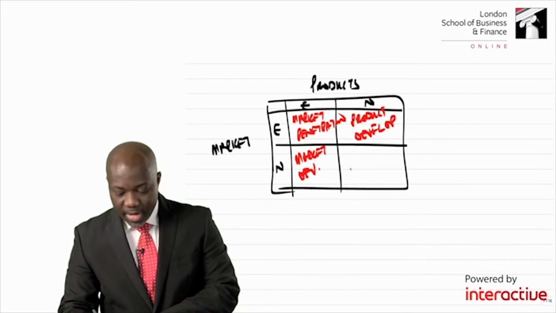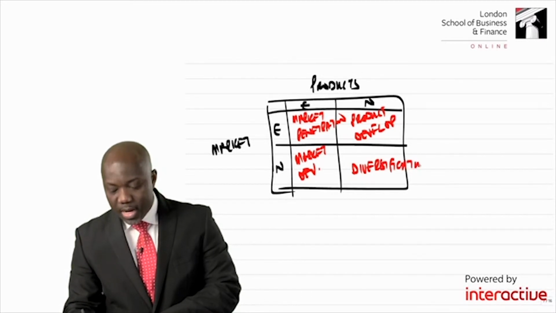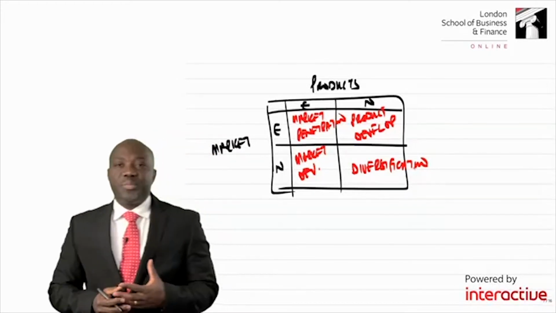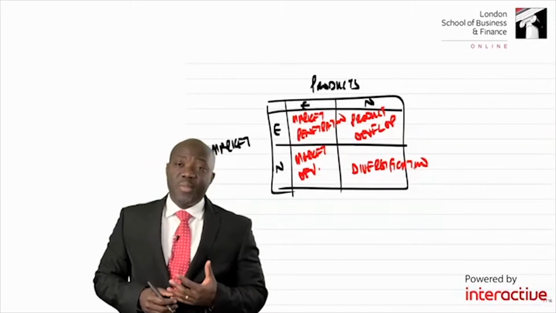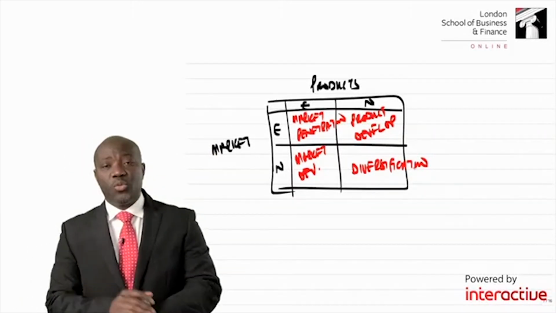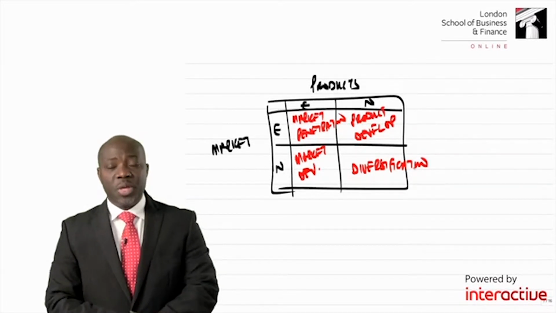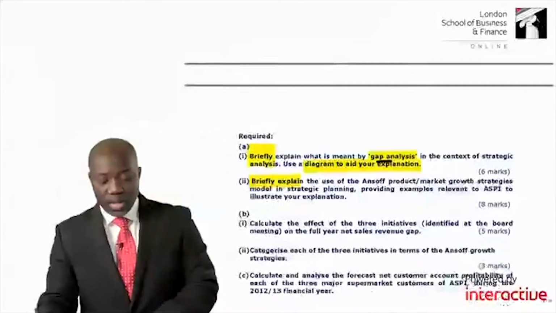And here I have my diversification here. Now, class, you realize that this will be my very simple concept that I'll use to answer that part of the question. But I need to remember that as I'm reading through the scenario, I need to pick up some examples which will relate to these, and I'll drop them in to score the total of 8 marks given. Let's look at the next one here.